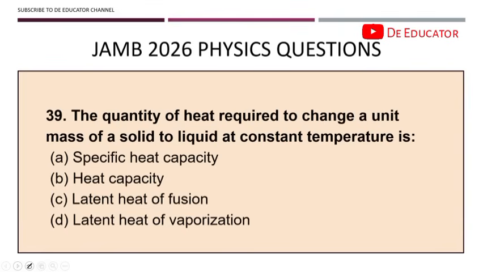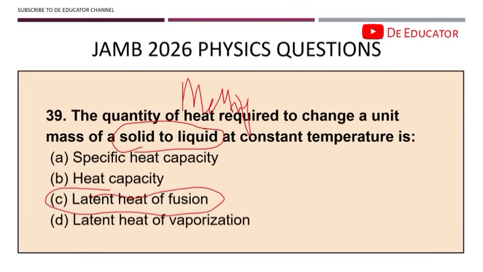39. The quantity of heat required to change a unit mass of solid to liquid at constant temperature. When you see solid to liquid, something should come to your mind. Is it melting, vaporization? Solid to liquid is melting. And when you see melting, what comes to your mind first? It should be fusion. So latent heat of fusion is the answer. What is latent heat of vaporization? If they change the definition to liquid to gas, the answer is going to move from latent heat of fusion to latent heat of vaporization.